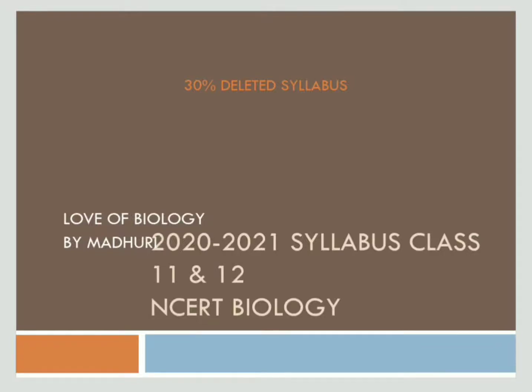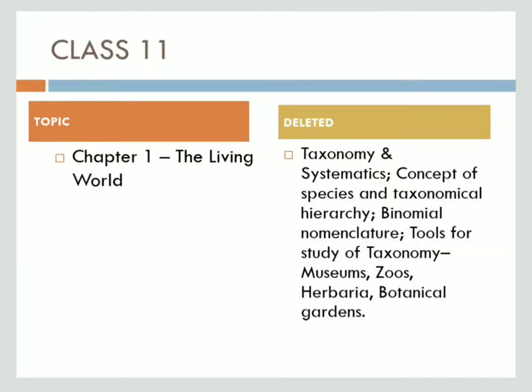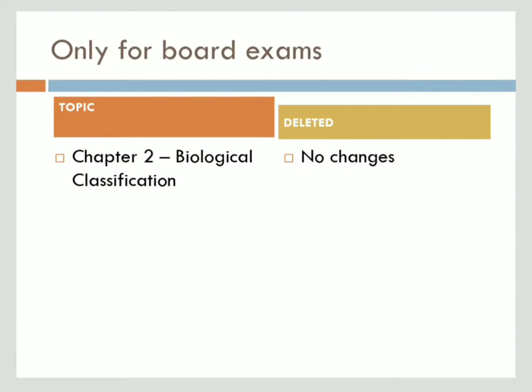Today we are going to learn about the 30% deleted NCERT biology syllabus for class 11 and 12. Let us see first class 11, chapter 1, that is The Living World. From this, the deleted topics are taxonomy and systematics, and tools for taxonomy: museums, zoos, herbariums, botanical gardens. So these are deleted from this chapter.